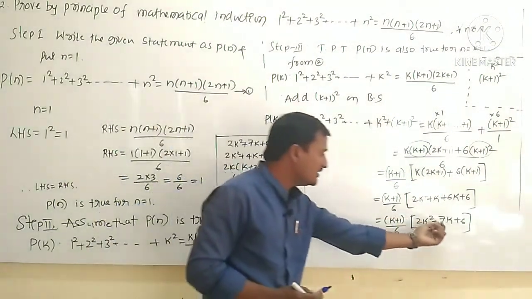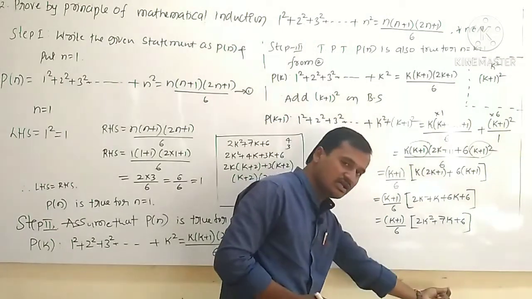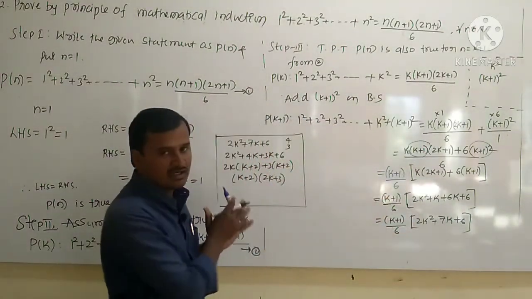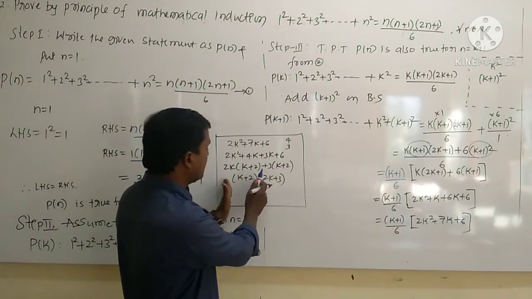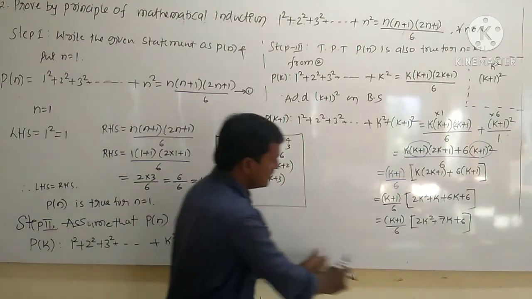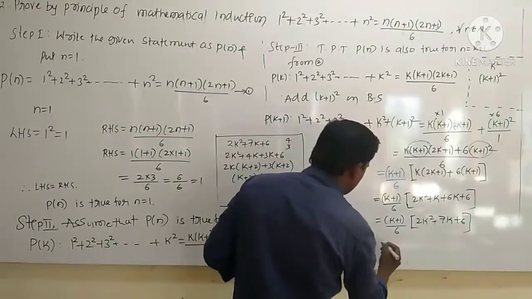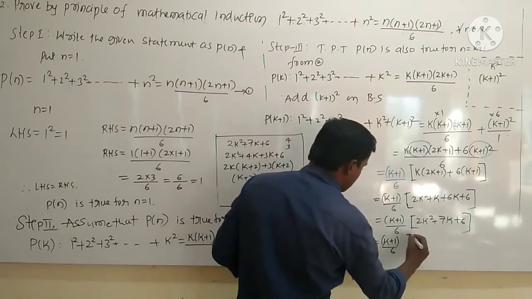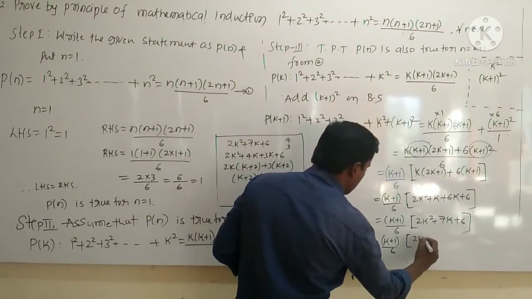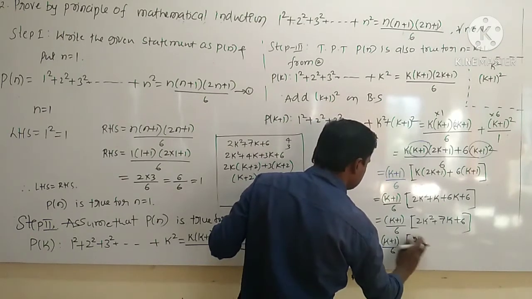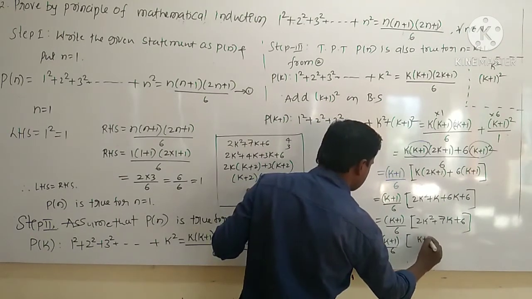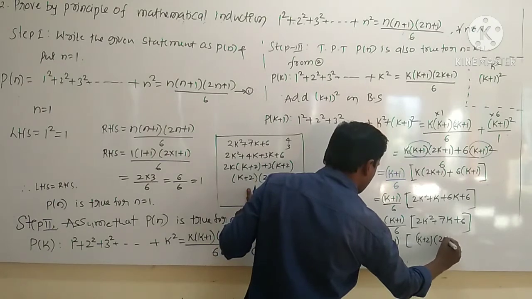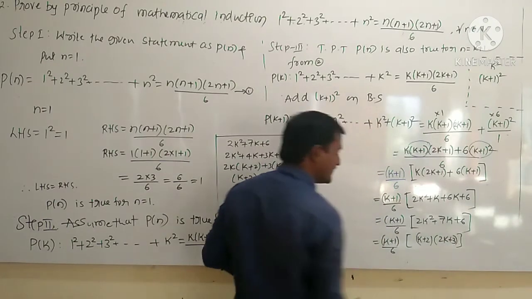Instead of solving all these steps here, I have written them separately. Now directly I will write the factors of this quadratic equation here. So what do we get? It is k plus 1 divided by 6. So what are the factors? Here it is k plus 2 into what? 2k plus 3.